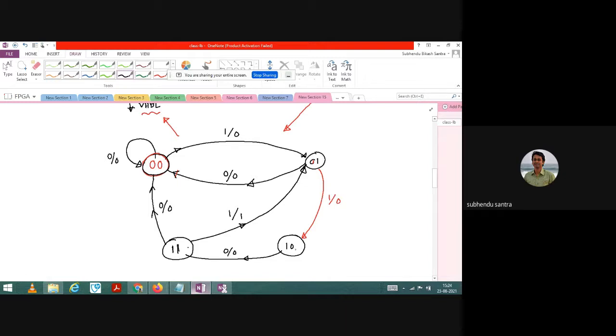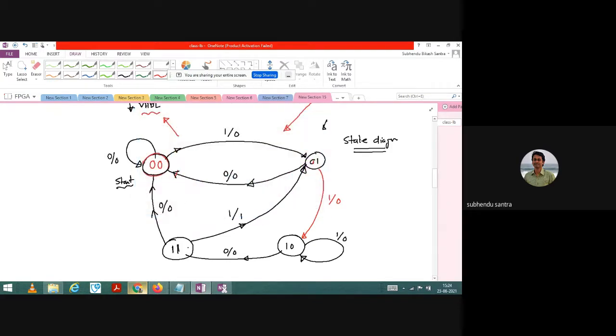Now here in 1 0, if you place 1, it will remain here and the output will be 0. So this is the state diagram I have drawn, and just imagine that this state diagram is coming from a problem statement. In this state diagram we have 4 states: the initial state, the first state, the second state, and the third state. Let us investigate first, and after that I will write the code. In the initial state, if you place 0, the output will be 0 and it will remain in that same state.